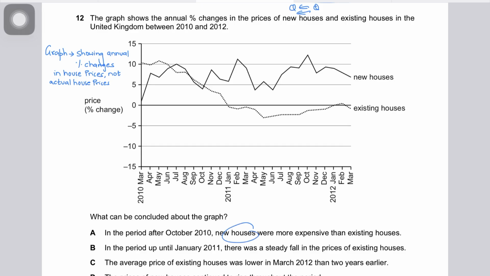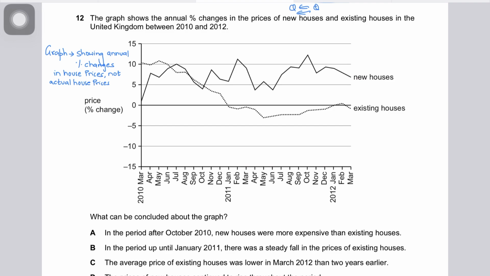Although for new houses the rate of the price change is falling and has gone into negative, while the other is in positive, that again isn't showing absolute prices. You need to understand this. These are rates of change, not absolute price changes. You cannot decipher this because the graph is showing percentage changes, not absolute changes.